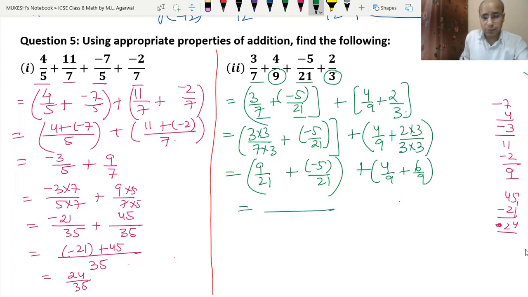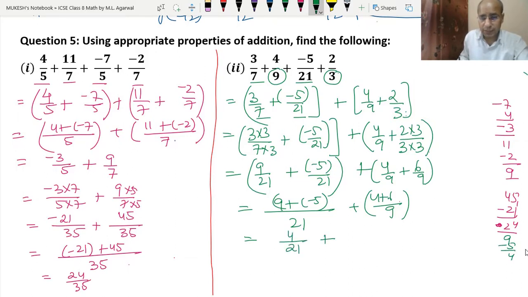So 9 plus minus 5, 9 minus 5 is 4. So we got 4 upon 21 plus 4 plus 6, 10 upon 9.